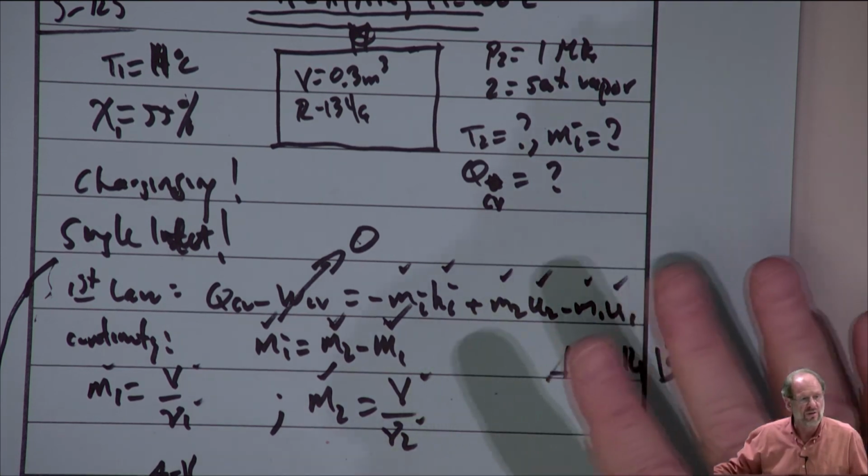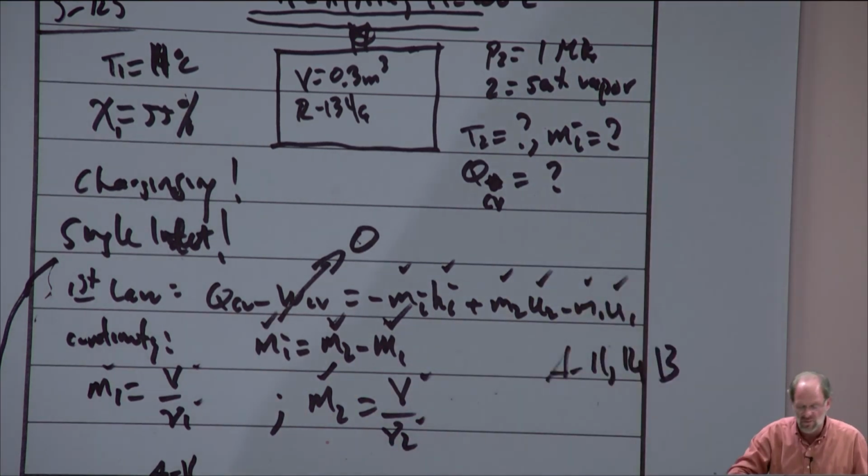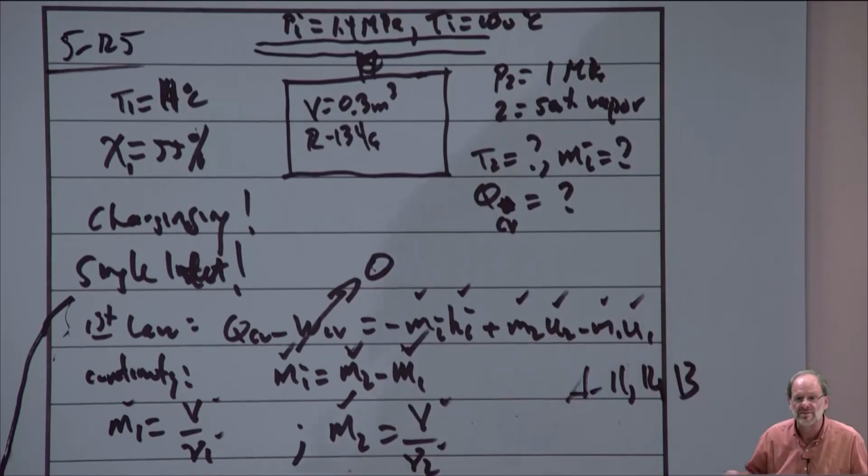Anyway, any other problems, any other questions on this problem or on uniform flow at all? Because this is really where we end chapter 5. So is it always going to be the same substance? Oh, absolutely. These are still all pure substance problems. It's going to be water or a refrigerant or a gas. It's always a pure substance. Any other questions?